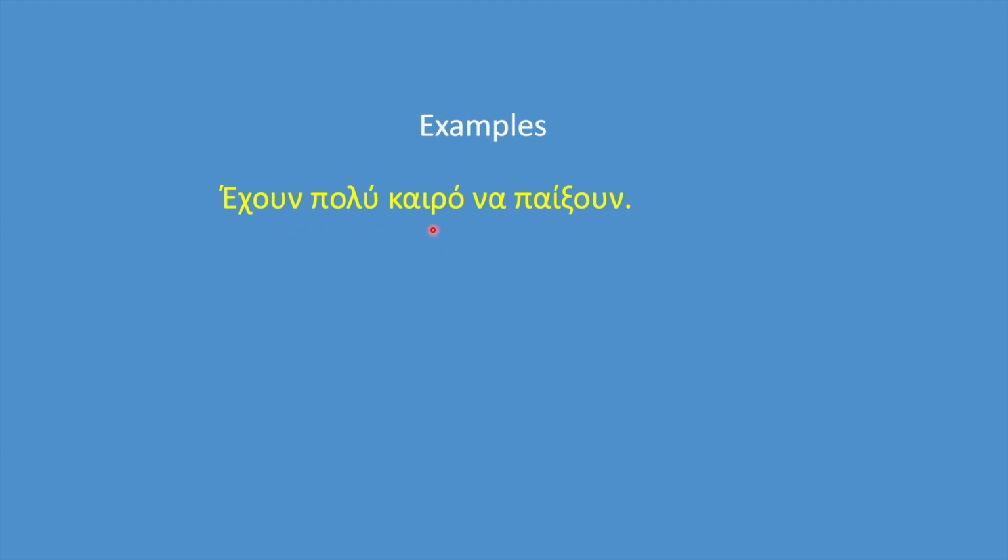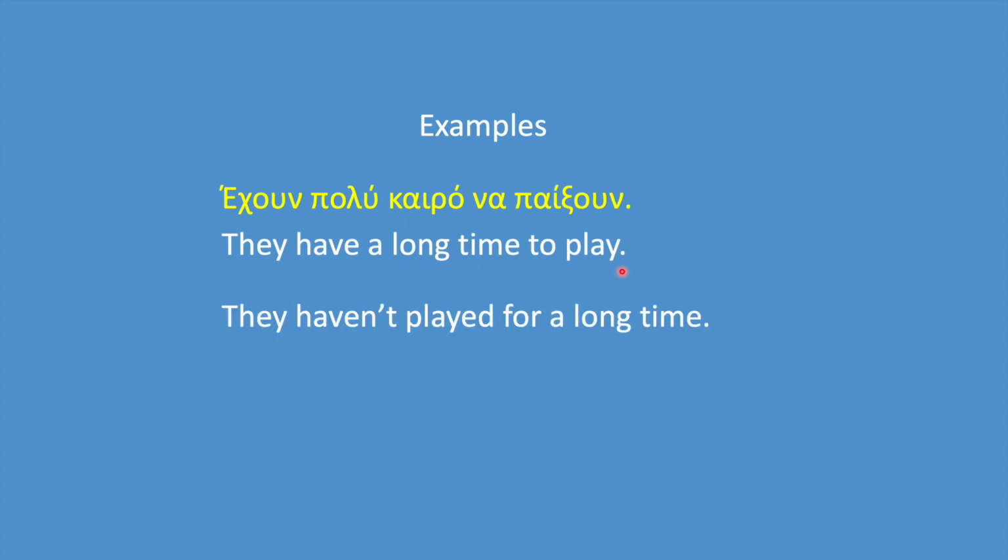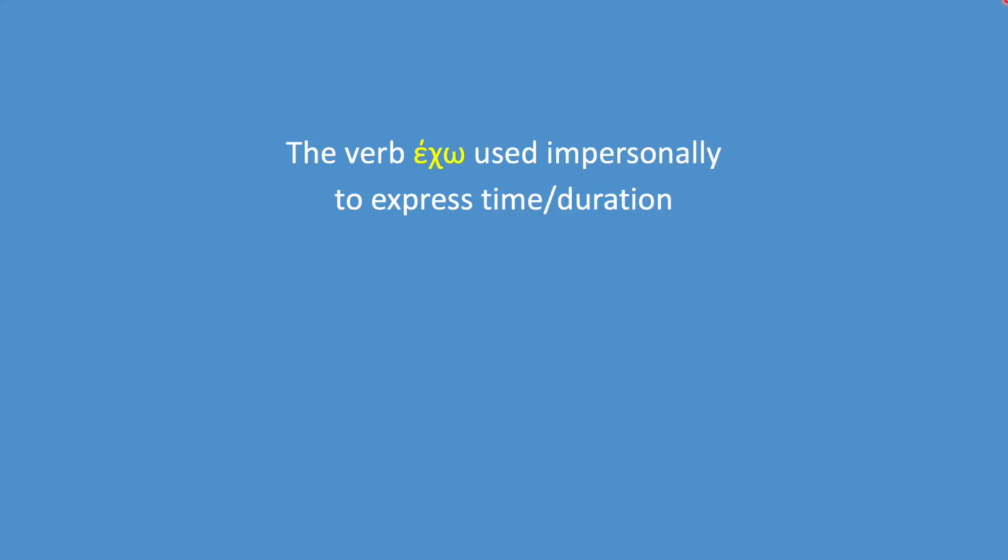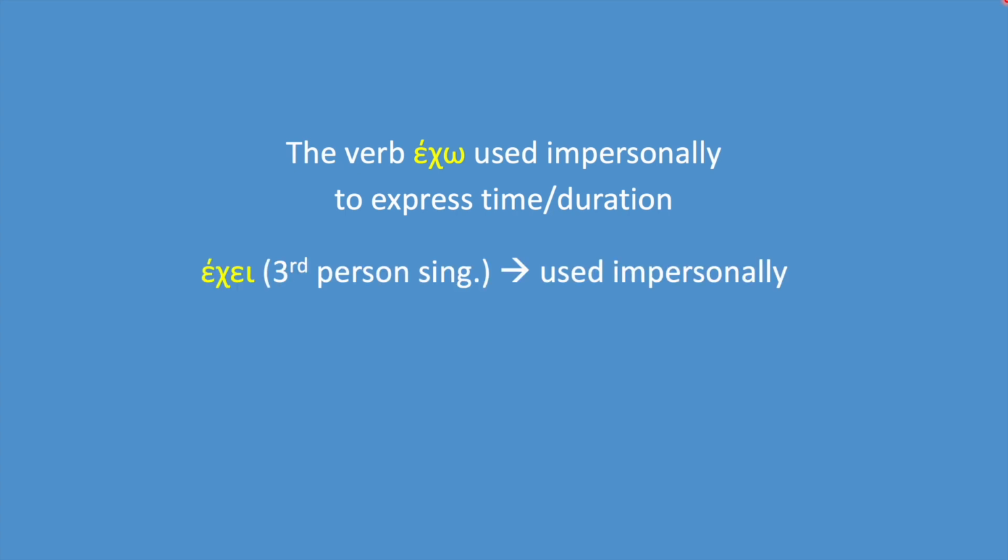Έχουν πολύ καιρό να παίξουν. Literally, they have a long time to play. They haven't played for a long time, or they haven't played in a long time. It has been a long time since they played. The verb έχω can also be used impersonally to express time and specifically duration of time. The form we use is the third person singular, έχει, and it's used impersonally.